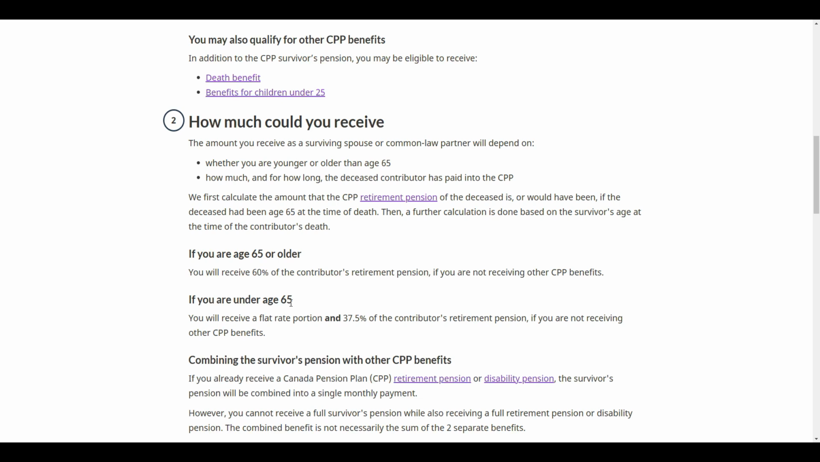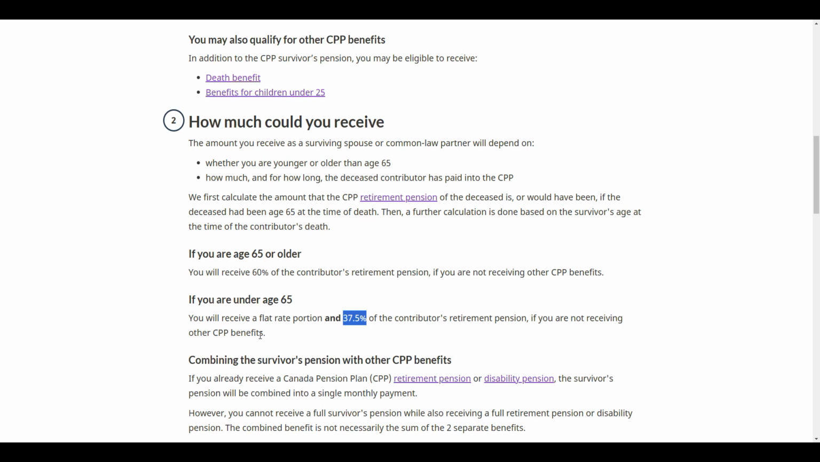Now, if you're before the age of 65, it's different. There is a flat rate portion that you're going to get. So there's a specific dollar amount that you're going to get no matter what, and then you're going to get 37.5% of, again, the contributor's retirement pension, the calculated amount as of age 65. And again, that's if you are not receiving other CPP benefits. So if you're under the age of 65, but you're over 60, let's say you've started your CPP at 60 or 62, the amount that you're going to receive is not the flat rate plus the 37.5%. It's going to probably be less than that. There's probably going to be some sort of integration penalty there, some sort of reduction. So again, this is only if you have not started your CPP benefit yet.